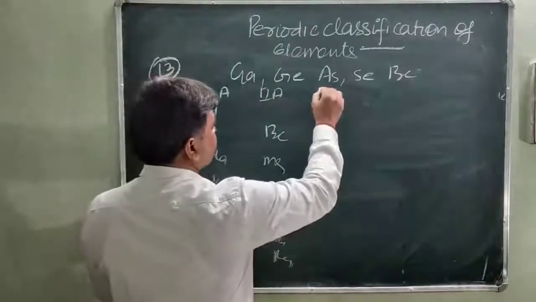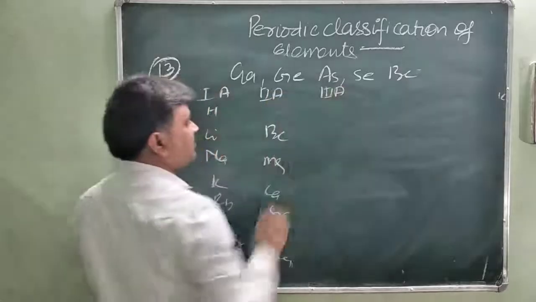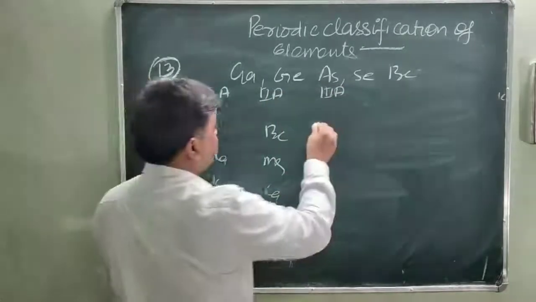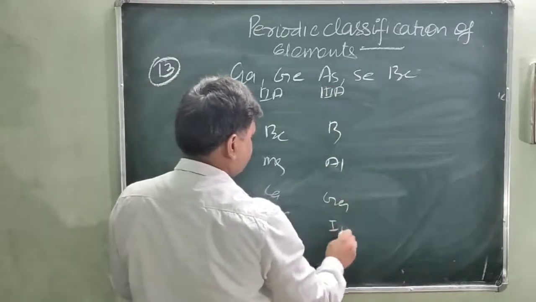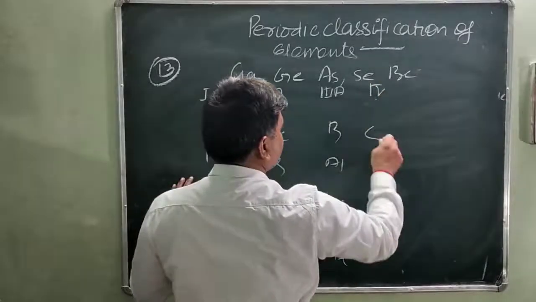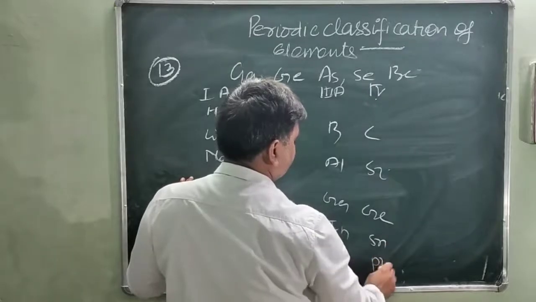And group 13, third A, or you can write group 13: this is boron, aluminum, gallium, indium, thallium. Fourth A: carbon, silicon, germanium, tin and lead.